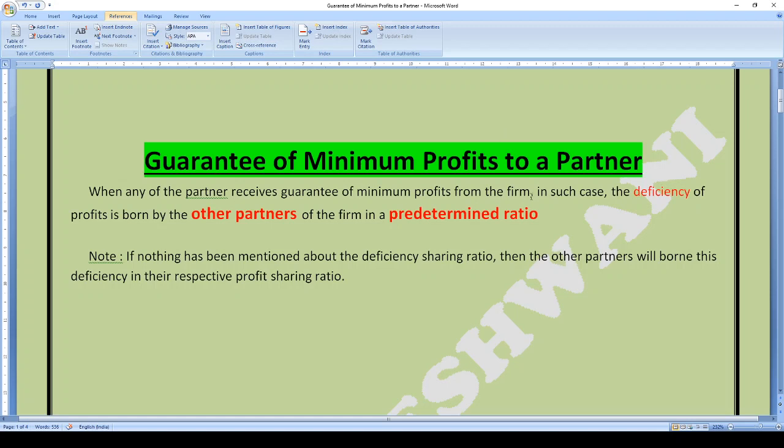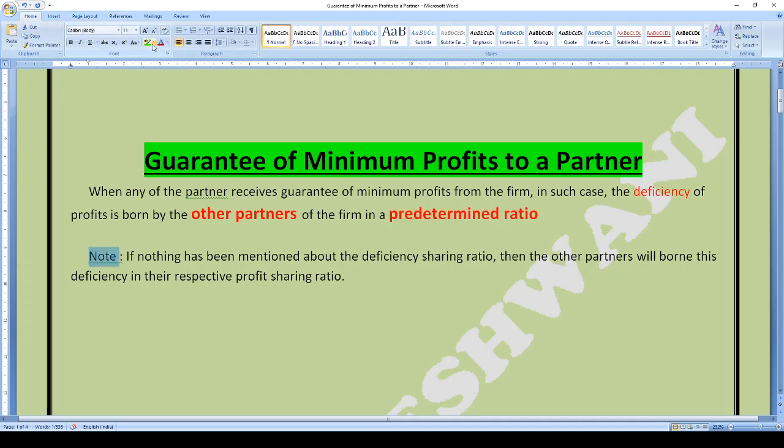Keep it in mind that there are three things to be noted: there must be a deficiency, and if deficiency is there, that should be borne by the other partners, as well as the ratio of sharing the deficiency should be predetermined, right? And there is another note here: what happens if nothing has been mentioned about the deficiency sharing ratio, that it has not been mentioned in what ratio deficiency will be shared?